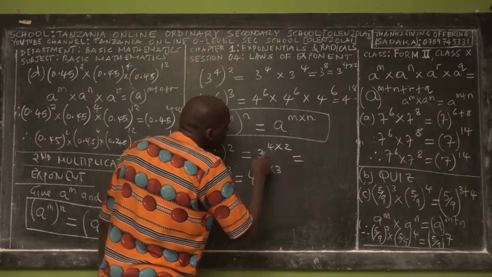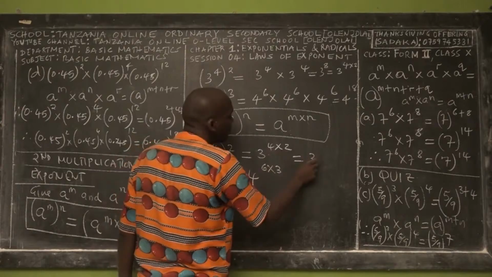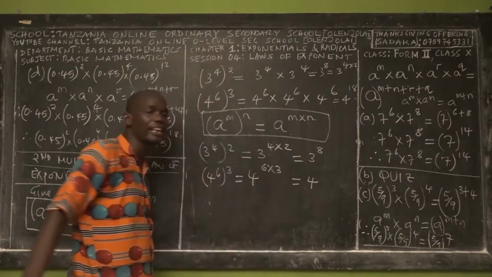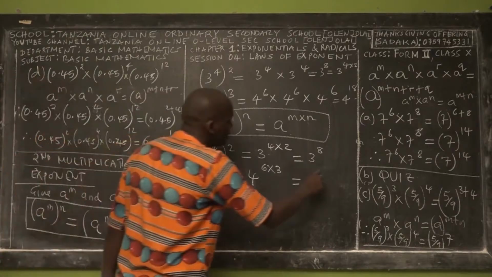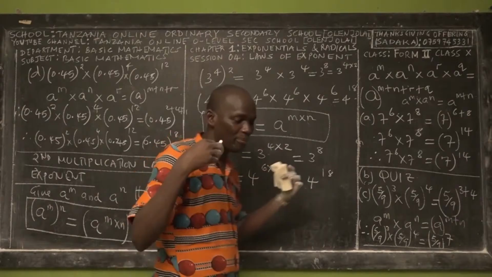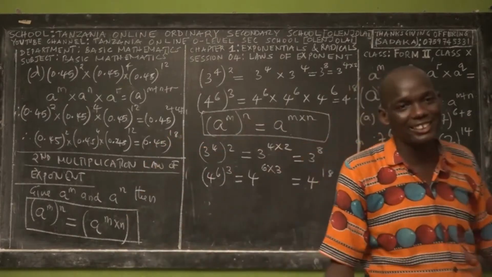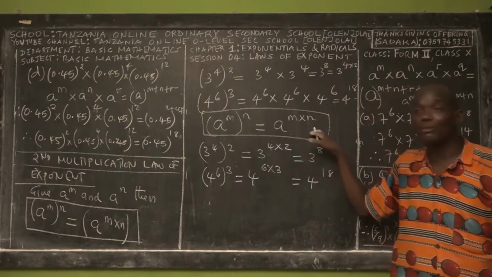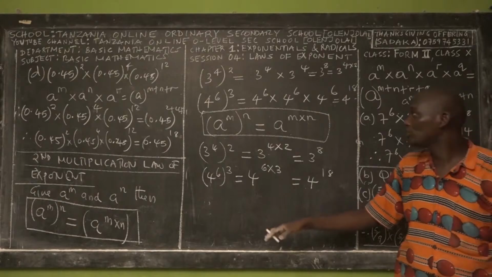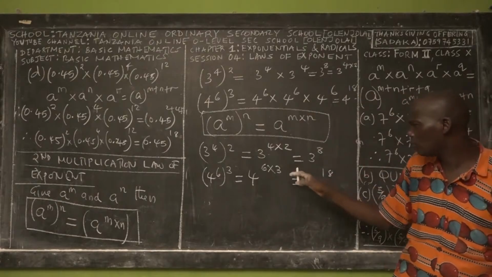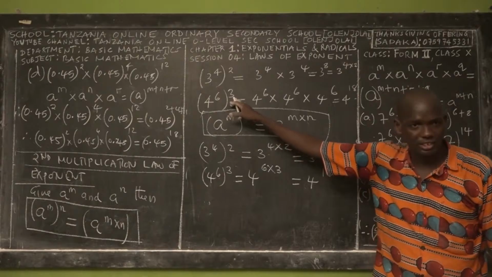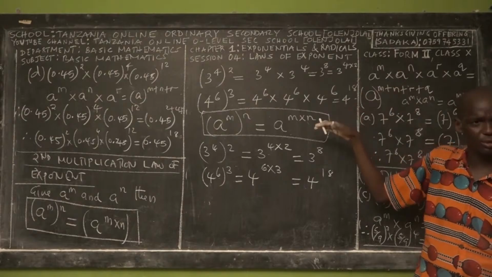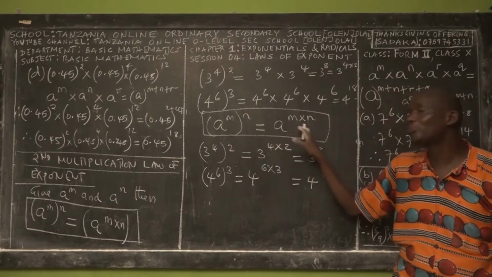Remember that 3 power 4 power 2 is equal to 3 power 8. And here we have base 4, 6 times 3 is 18, so you have 4 power 18. So whatever law you apply, you will get the same answer. But you find that this one simplifies life, because sometimes writing the expanded form, for example if here you have power 6 or power 12, you have to write a long expression and sometimes you can confuse yourself. That's why we are introducing laws to simplify life.